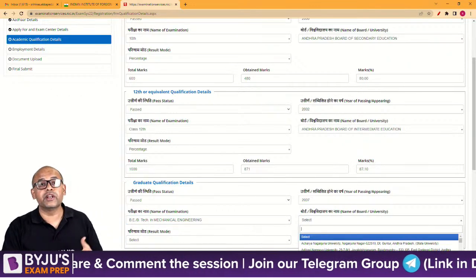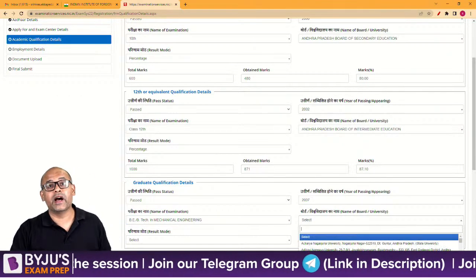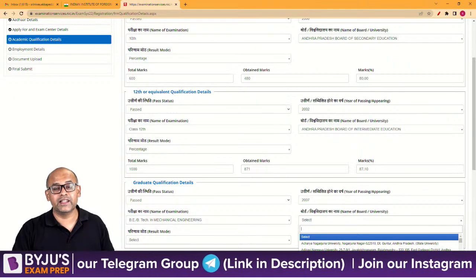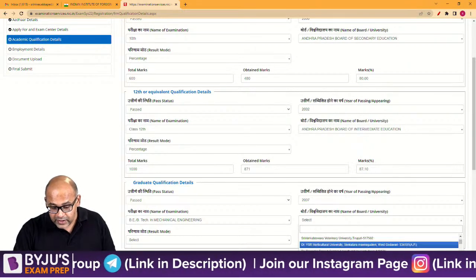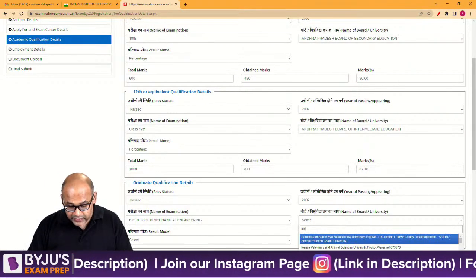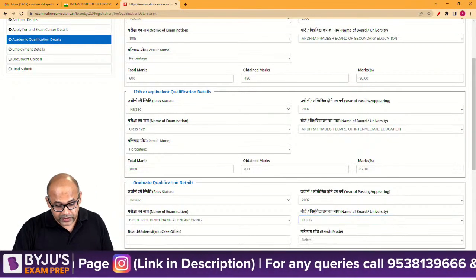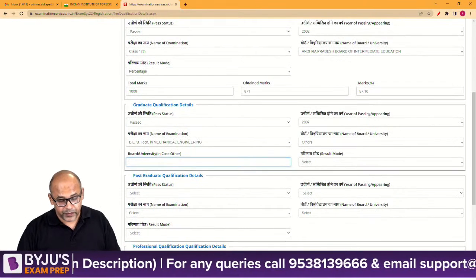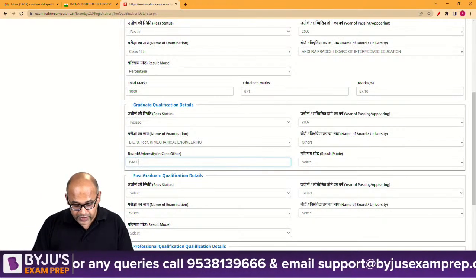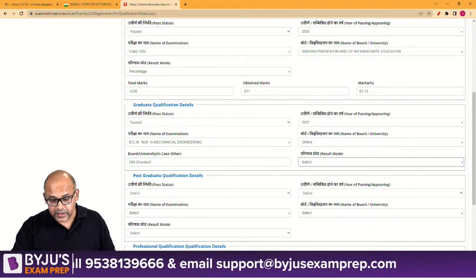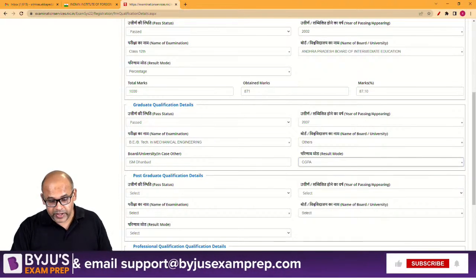Okay, I checked it out in the morning. I have graduated from ISM Dhanbad, or today it's called IIT Dhanbad. It wasn't there in this list. So I'll just go and search for others. So there is another, so I'll just put that across. Now it will ask me for the name. So I will just say ISM Dhanbad, and result mode was CGPA.